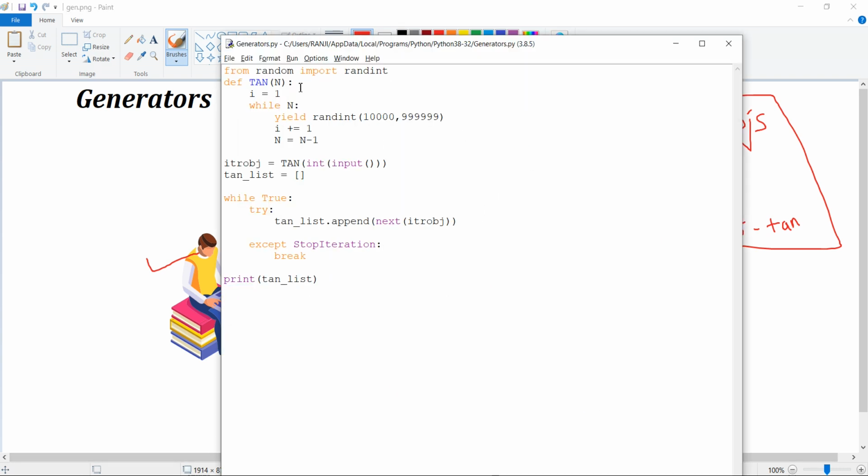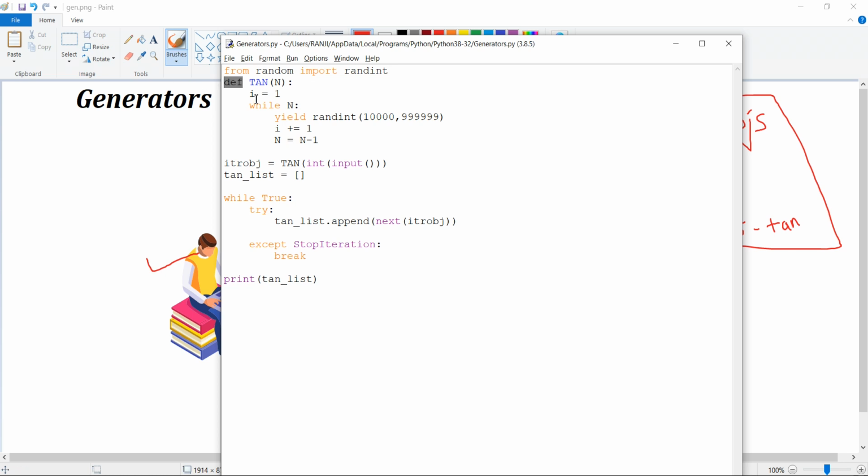There is a library in Python called random, and from this random I'm importing a method that is randint. As from the name, it will generate random integers given a starting point and an ending point. In that particular range, it will generate any random number. The validity of that random number depends on which student is registered, and on the database. We are not concerned about that, but we'll understand how the generator fits into this scenario.